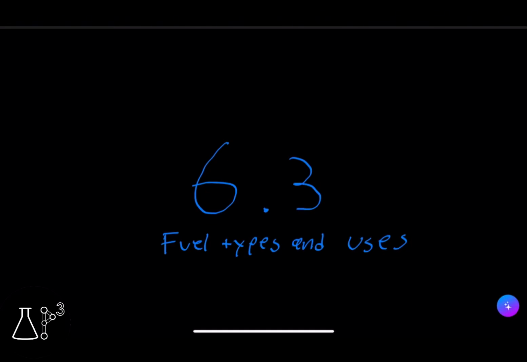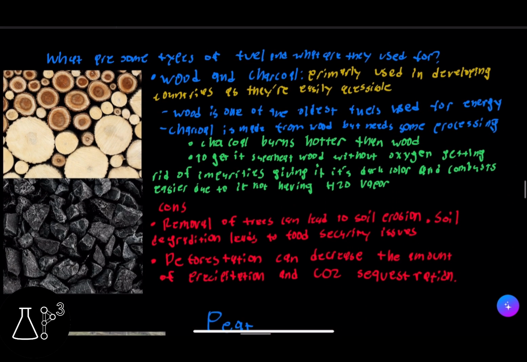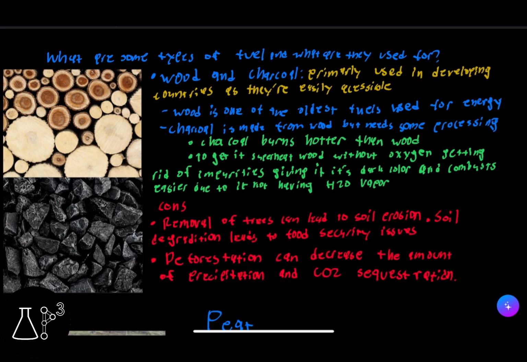In today's video, we're going over AP Environmental Science, topic 6.3, fuel types and uses. So the first thing we're going to talk about is what are some types of fuels and what are they used for. So you have wood and charcoal, and they're primarily used in developing countries as they're easily accessible.